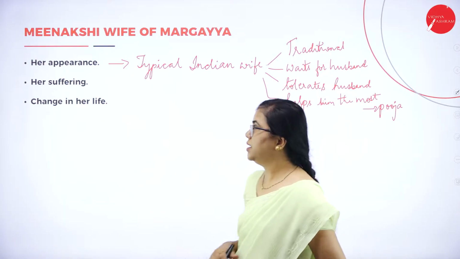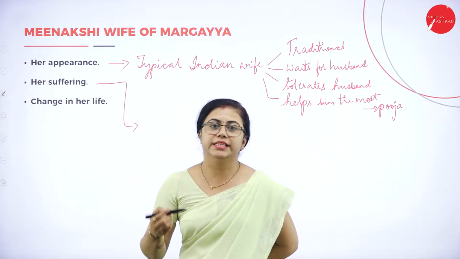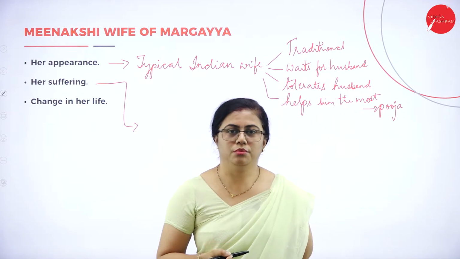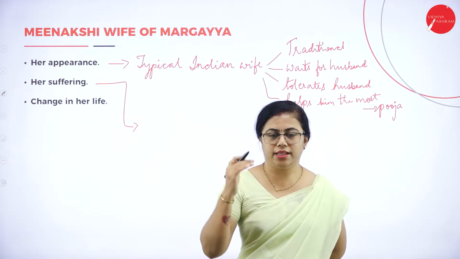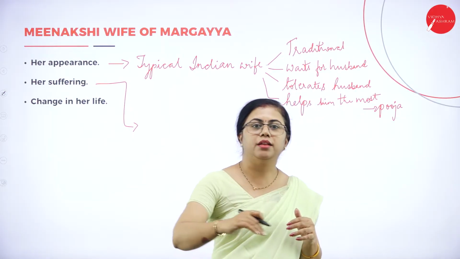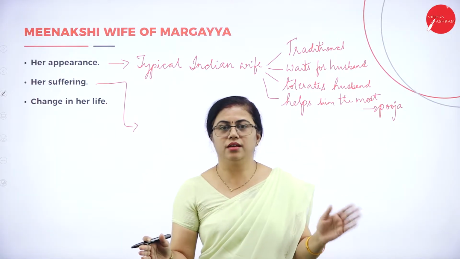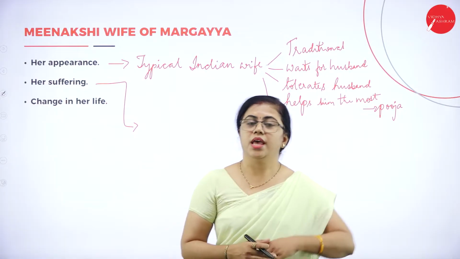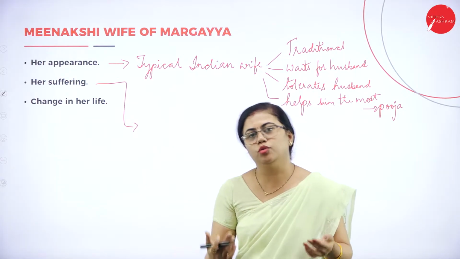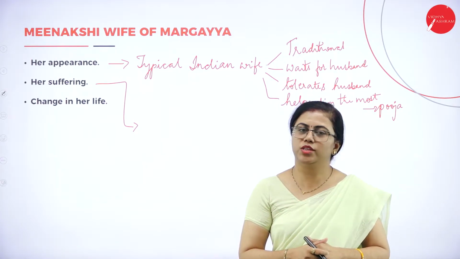Then comes her suffering. When you talk about her suffering, you can talk about how she suffered when Margaya did not have money. Then there was a partition between Margaya and his brother. The house was partitioned, and the partition wall went in between the house. On one side the brother used to stay, on the other side Margaya used to stay. There was a well at the backyard which belonged to both of them. Margaya had agreed to provide water through that well to his brother, based on public opinion.